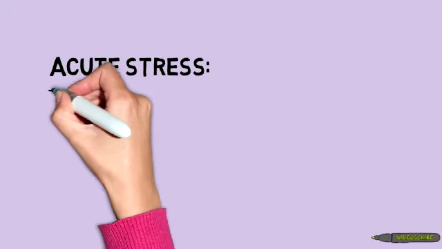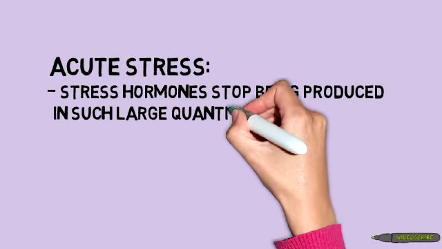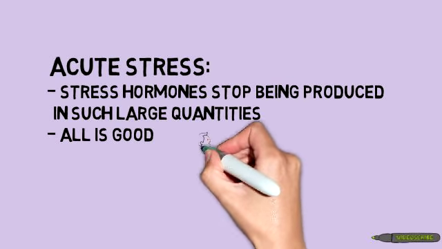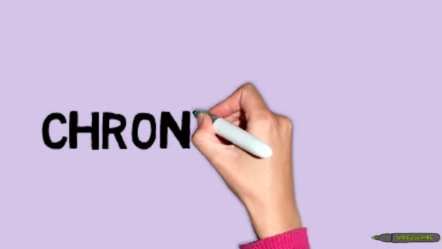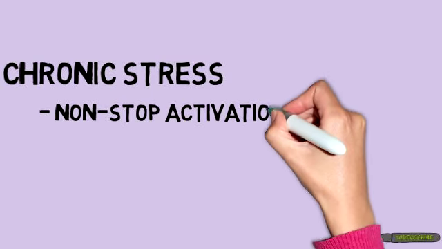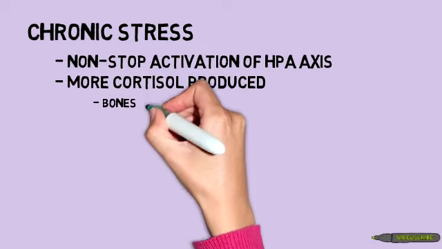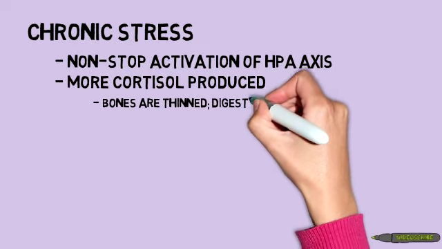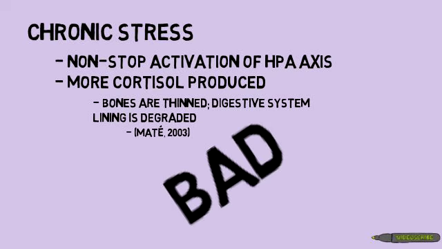Basically, the stressor in acute stresses goes away quickly, and cortisol stops being produced in such large amounts. Once this happens, everything goes back to normal. For chronic stress, however, the threat is continuously detected, and more cortisol is produced, and the body system goes haywire. Not only does cortisol thin your bones, but it also destroys the lining of your digestive tract, causing all sorts of problems. Not convinced? Then it's time to look at Sapolsky.